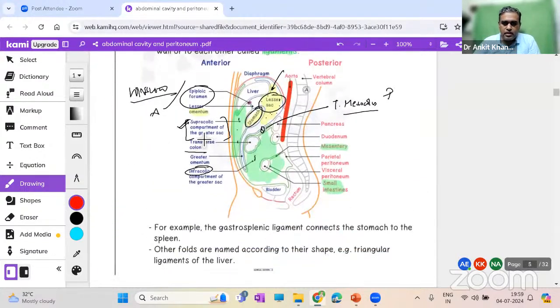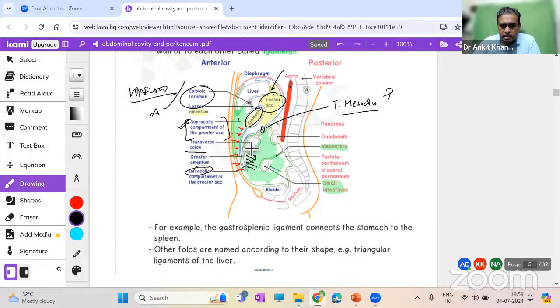Look at this one. Now, look at the stomach. This is the first two layers. I'm making these red arrows. Can you see? These are the greater omentum, first two layers. At the lower point as they reach, then they turn back. These are the posterior two layers of the greater omentum.